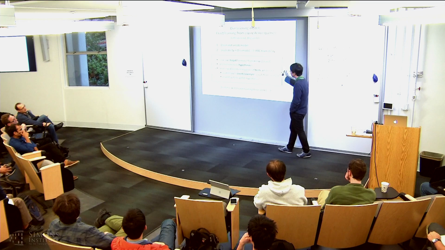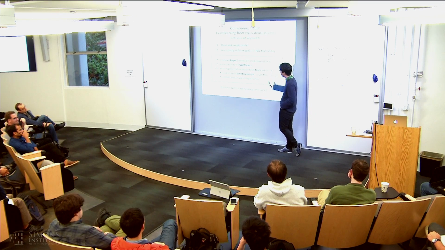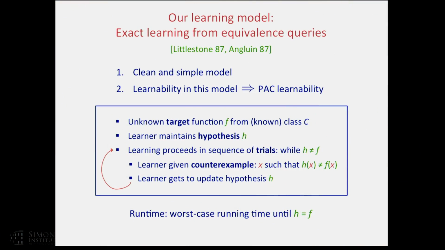While her hypothesis is not exactly equal to the function, she's given a counterexample x, a witness to the fact that she's not done yet, such that h of x is not equal to f of x. She gets to update her hypothesis. She better update her hypothesis, because if not, in the next round, she'll get the same x. And it just proceeds like this until she gets the function exactly correct. The running time is just the worst case running time until she gets the function exactly correct.